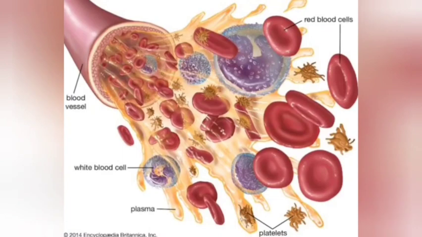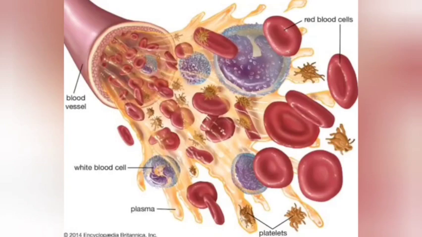Blood consists of the red blood cells. The red blood cells are mainly involved in transporting oxygen and nutrients to various parts of the body. They also remove waste from the body. The white blood cells, also called leukocytes, are specialized cells which are the body's main defense system.